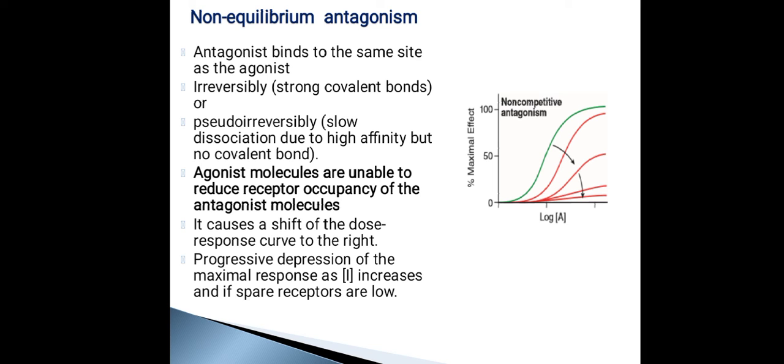So that's why they have told it causes a shift of the dose response curve to the right, and progressive depression of the maximal response as the dose increases, if the spare receptors are low. I will tell you about the spare receptors in the coming slides, but you have to just remember, in the non-equilibrium type, the DRC will shift to the right, and the maximum response is decreasing.